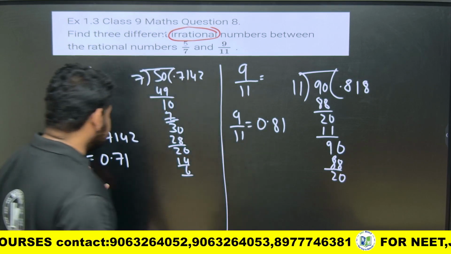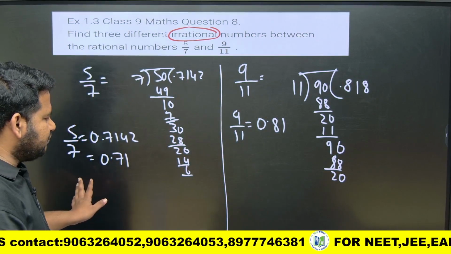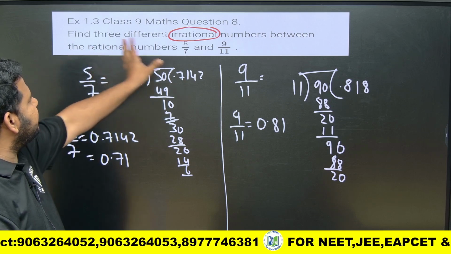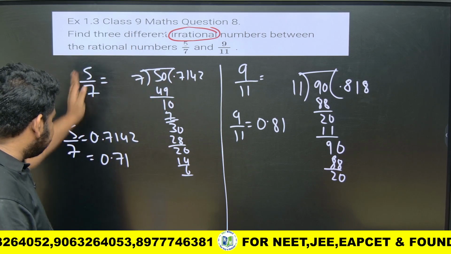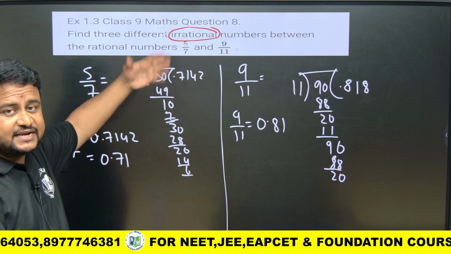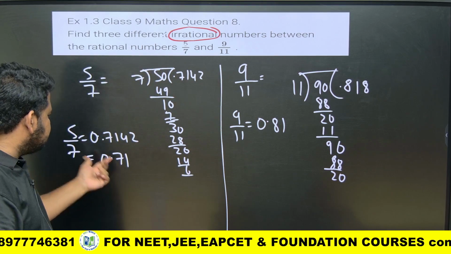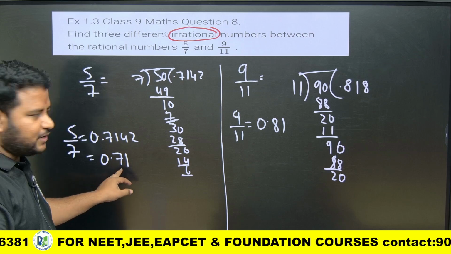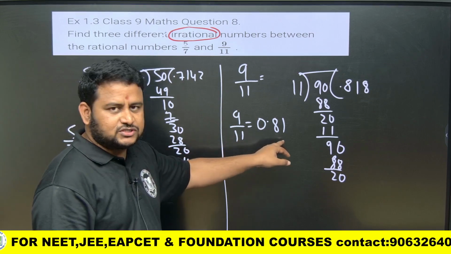Now see friends, actually they are asking us to find three different rational numbers between 5 by 7 and 9 by 11, but not rational numbers, sorry, it is irrational numbers. So those numbers are: 5 by 7 is nothing but equal to 0.71 and 9 by 11 is nothing but equal to 0.81.